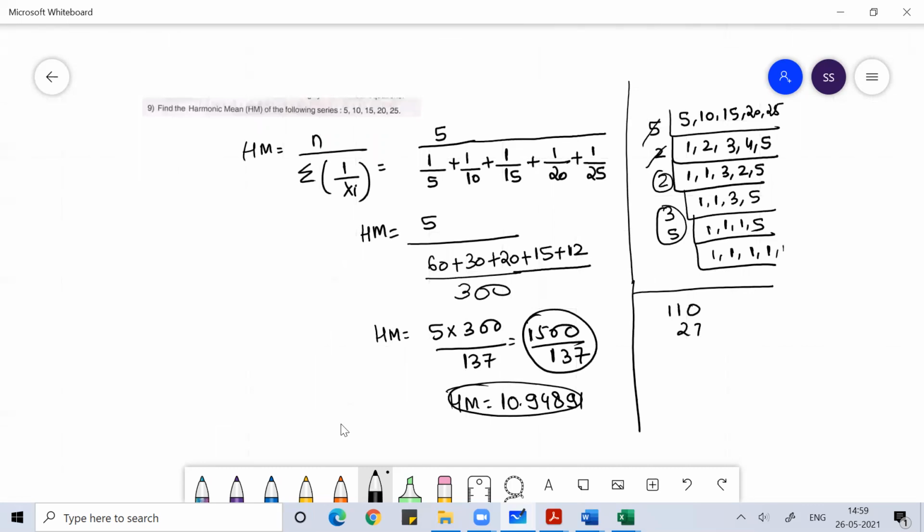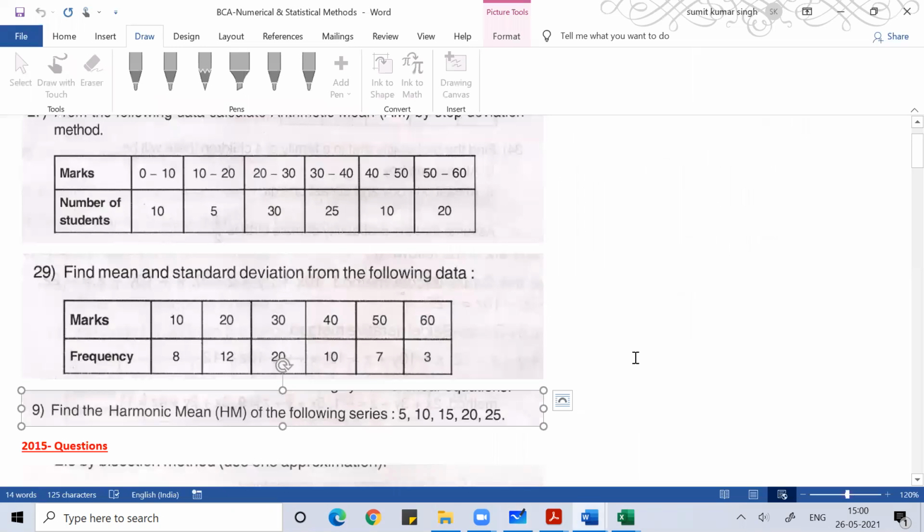Clear, everyone? Anyone, any doubt, any question? Okay, so you understood that.